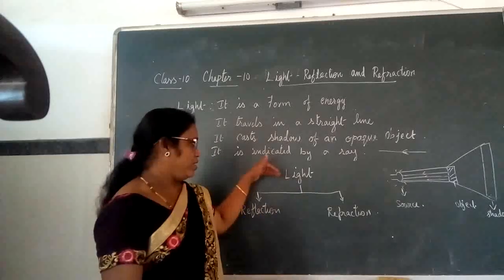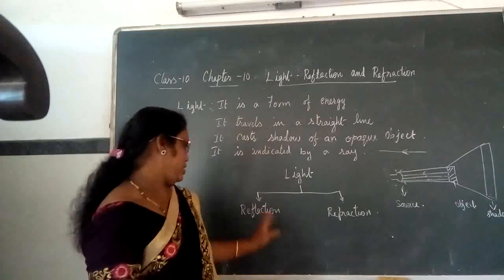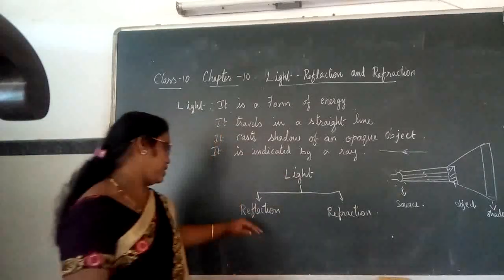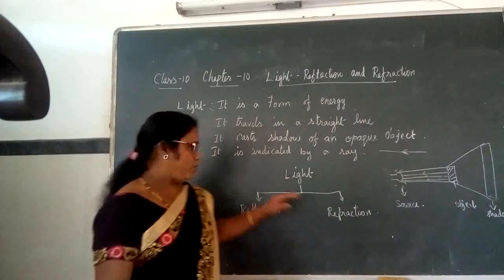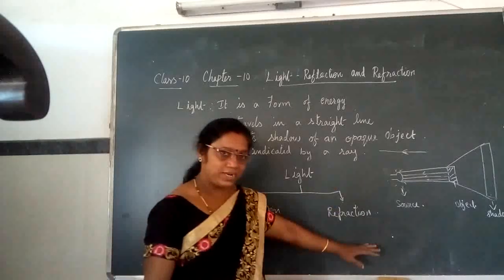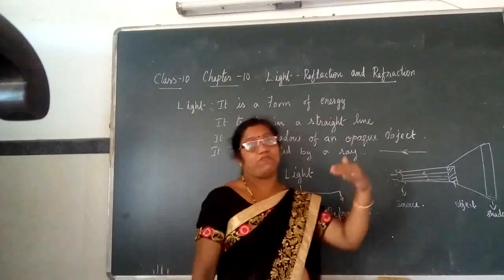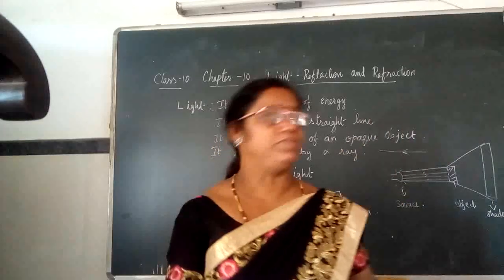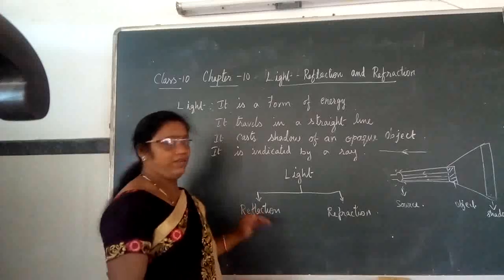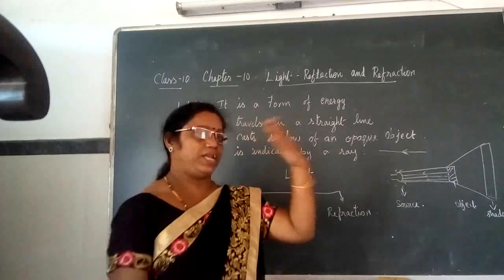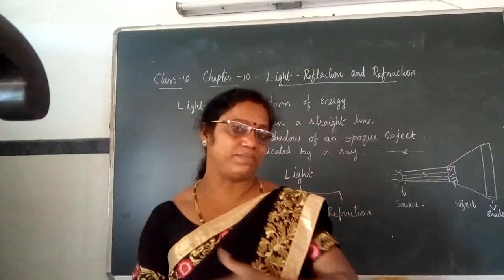And then, in this topic, we are going to see the two important topics, that is reflection and refraction. What is reflection and what is refraction? Bending of the light ray when it travels from one medium to another medium, we call refraction. Whereas reflection means when the light ray falls on any opaque object, it bounces back.